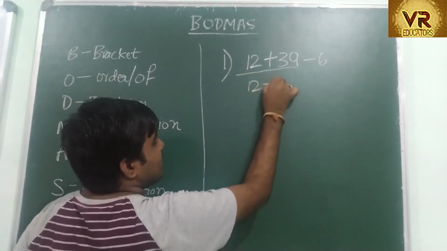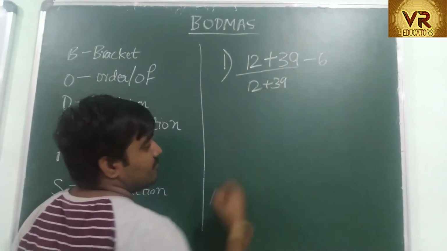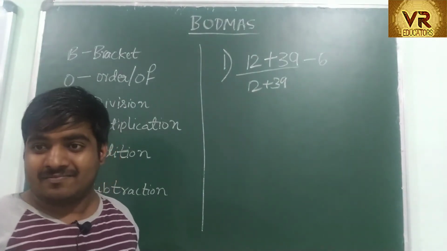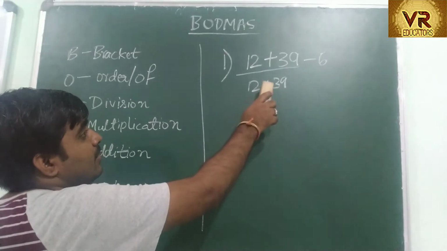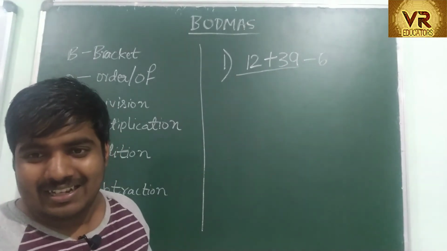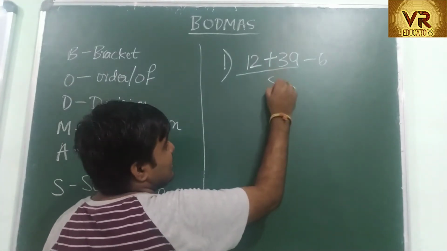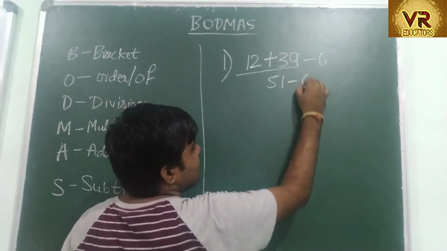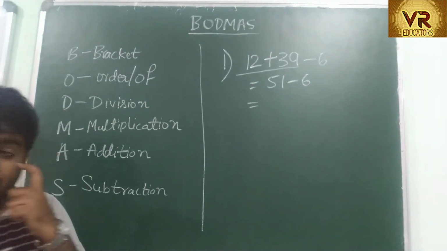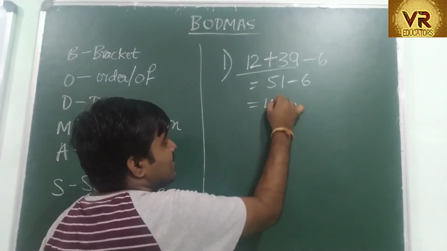So what is 12 plus 39? Yes, sorry, 51. 12 plus 39 is 51. Now this is minus 6. What is 51 minus 6? 45. So 45 is your answer.